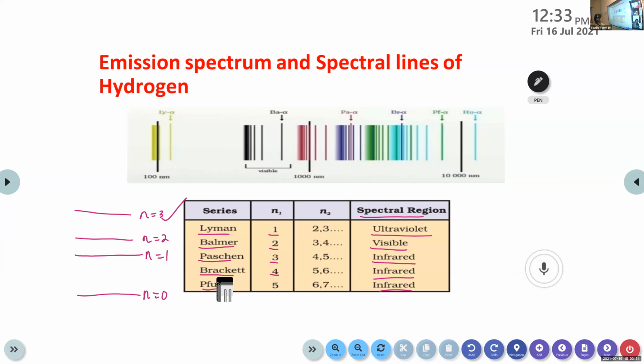John, can you tell me the names of the different series obtained from hydrogen? Lyman, Balmer, Paschen, Brackett, Pfund. Yes.